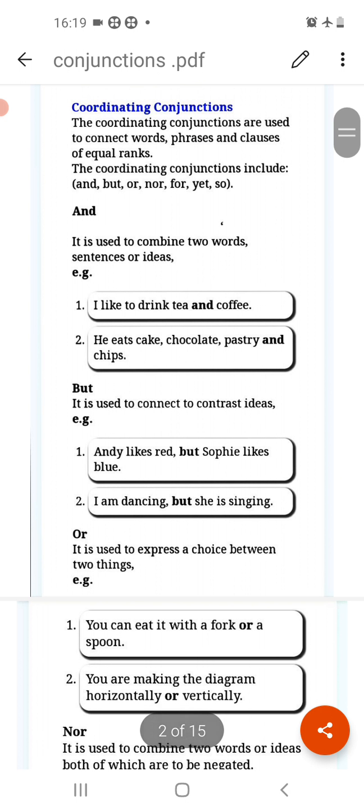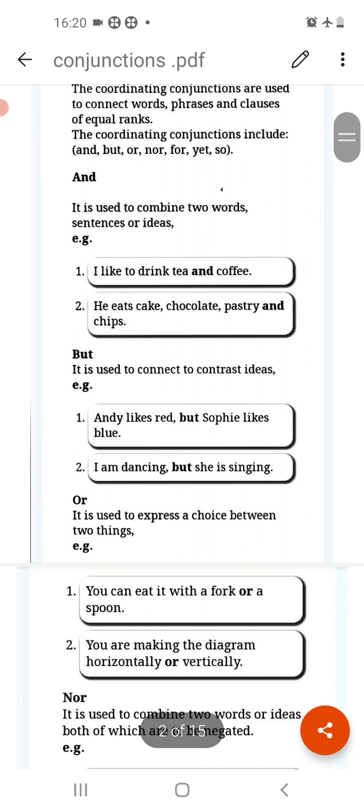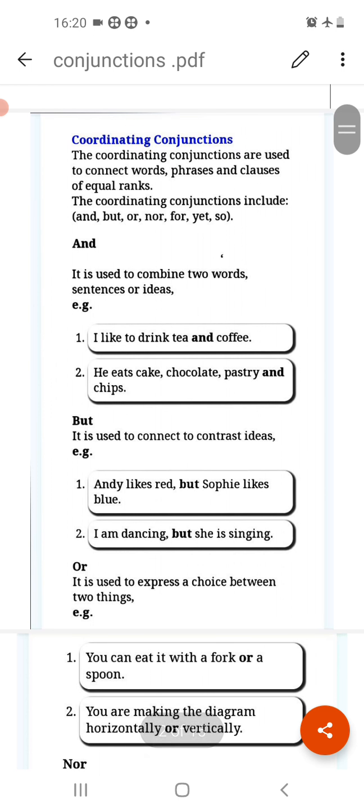They have given examples: and, but, or, nor, for, yet, so. Now we have one short form. It is FANBOYS. FAN, fan, BOYS, fanboys. So F for for, A for and, N for nor, B for but, O for or, Y for yet, and S for so. So the conjunctions which make up FANBOYS all come under coordinating conjunctions.